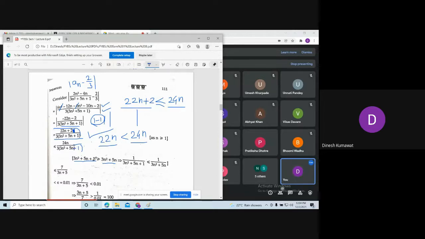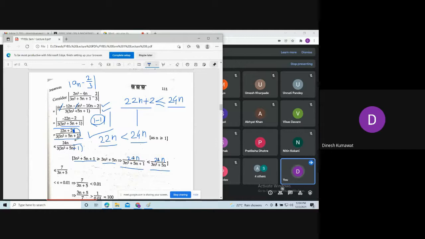Okay. Now take the reciprocal. So what can I say about these two numbers then? Can I say the inequality reverses? Yes, sir. Now multiply both sides by 24n.